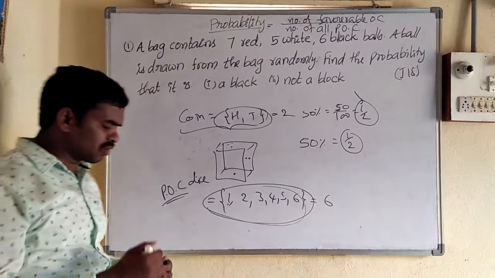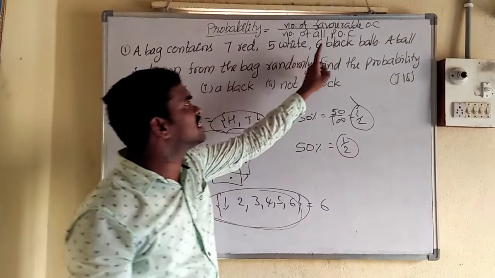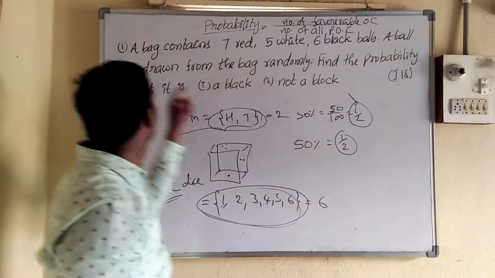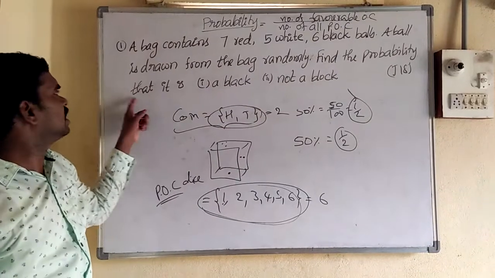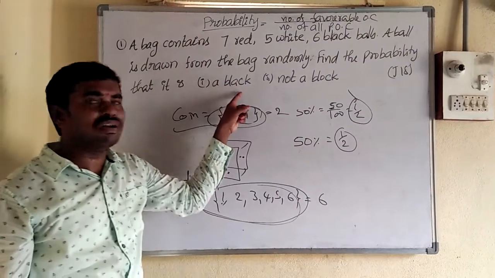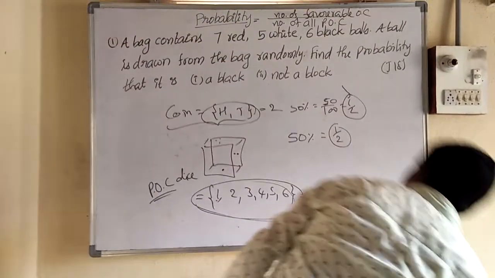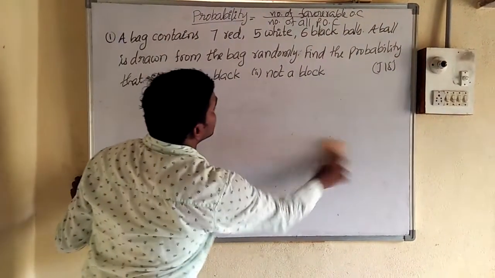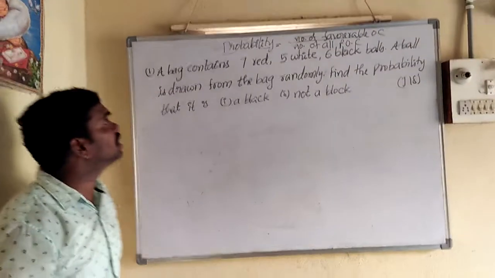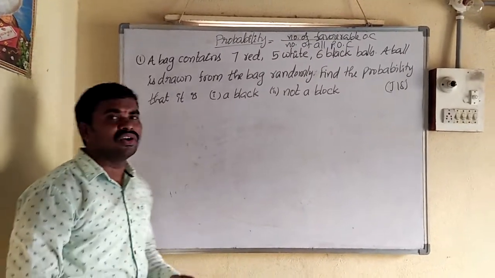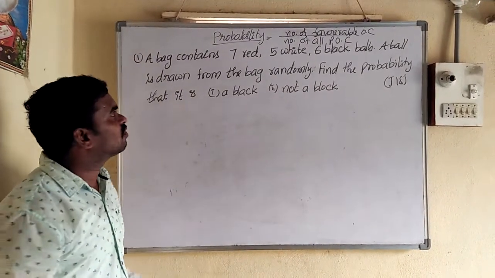For example, I am taking one question. A bag contains 7 red, 5 white, 6 black balls. A ball is drawn from the bag randomly. Find the probability that it is a black ball. Second one, not a black color ball. This is taken from the June 18th question. So dear friends, this is a very simple and easy topic. We don't have any kind of stress while doing this chapter, because there is no need of some more basic knowledge. Simply we can solve. So for example, see this one.